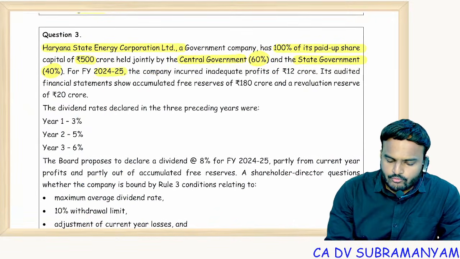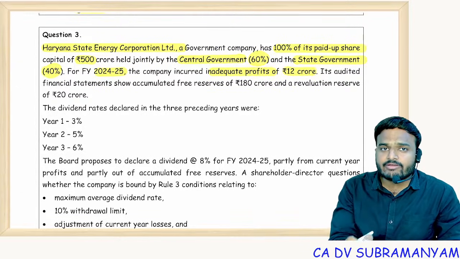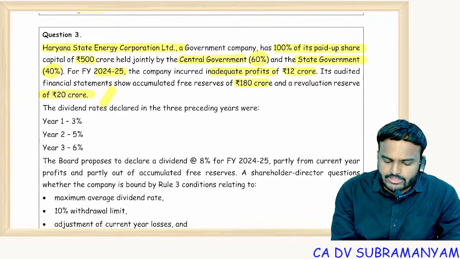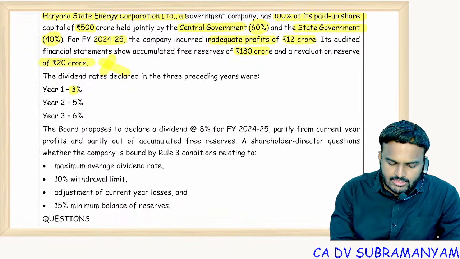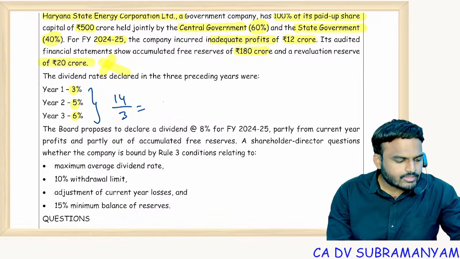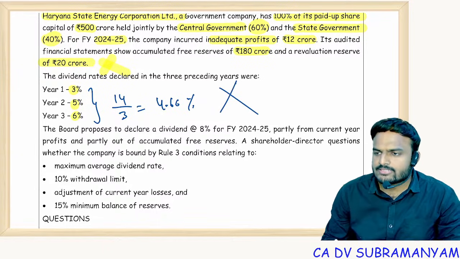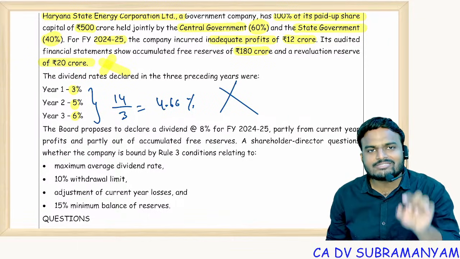For financial year 24-25, company incurred inadequate profits of 12 crores. Profit is there, but it is inadequate for current year dividends. Its audited financial statement shows accumulated free reserves of 180 crores and a revaluation reserve of 20 crores. Ignore revaluation reserve. Dividend rates declared in the 3 preceding years were 3, 5, 6. So average of these 3 rates is 3 plus 5 plus 6, 14. 14 by 3, that would be 4.66. But if you remember, this calculation is waste.